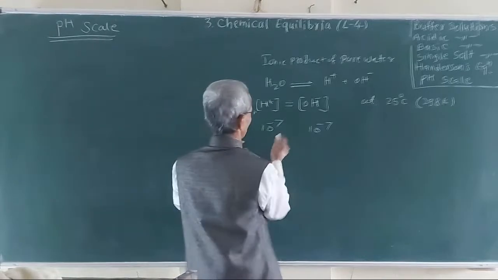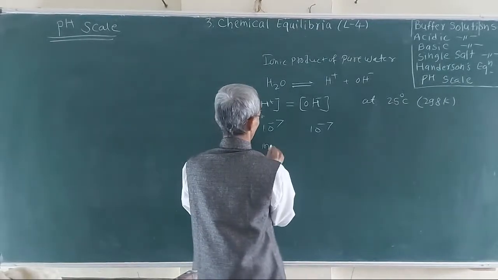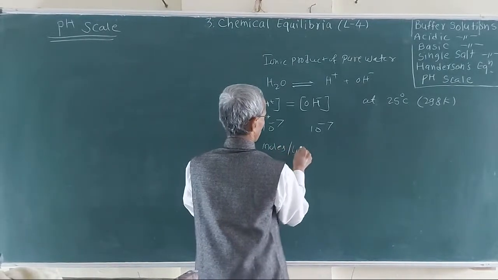This is the molar concentration, moles per liter.